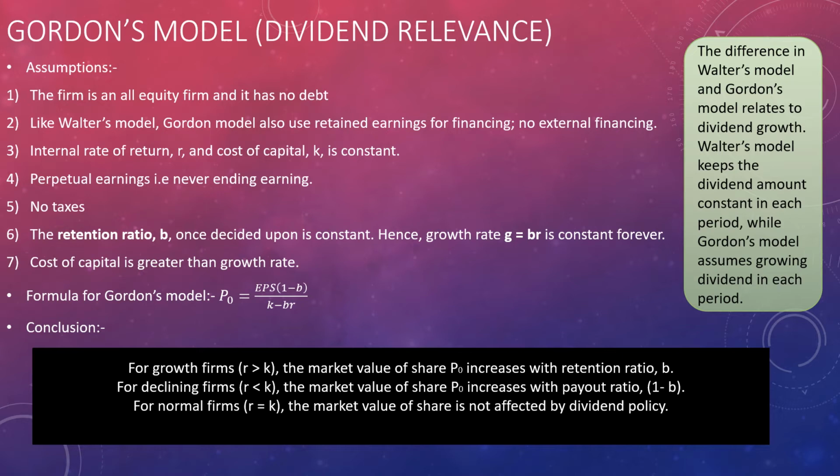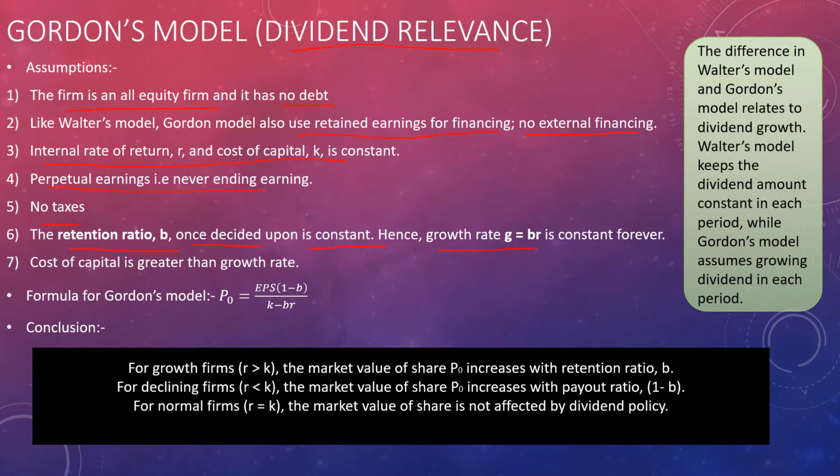Now comes Gordon's model. It is also a dividend relevance model. Here the assumptions are: the firm is an all equity firm and has no debt. Like Walter's model, Gordon's model also uses retained earnings for financing, that is internal financing and no external financing. Internal rate of return R and cost of capital K are constant. Perpetual earnings, that is never ending earnings. No taxes. The retention ratio B, once decided, is constant. It does not change.